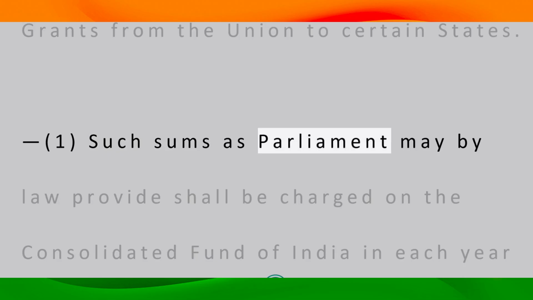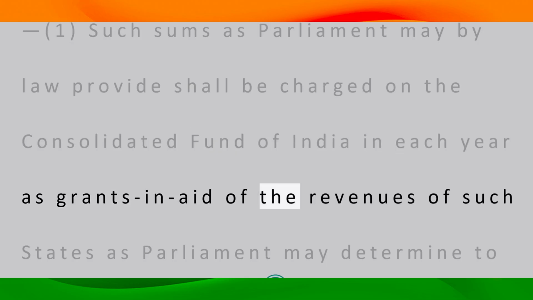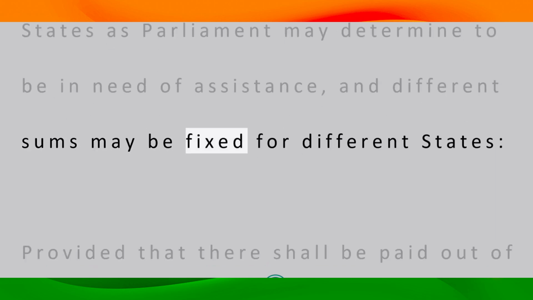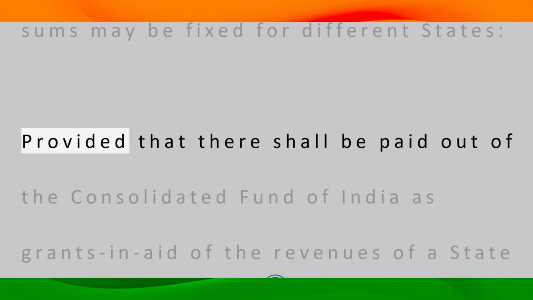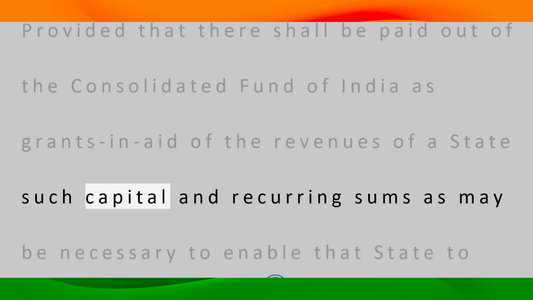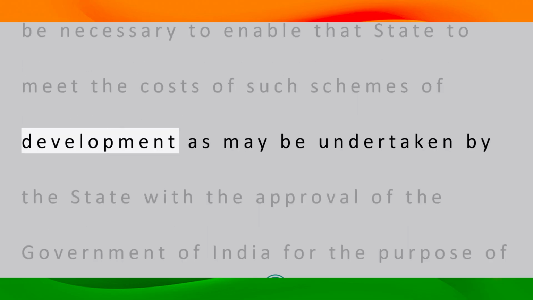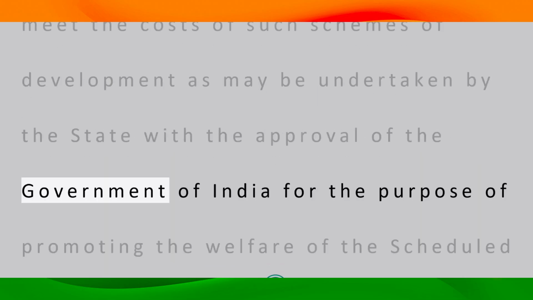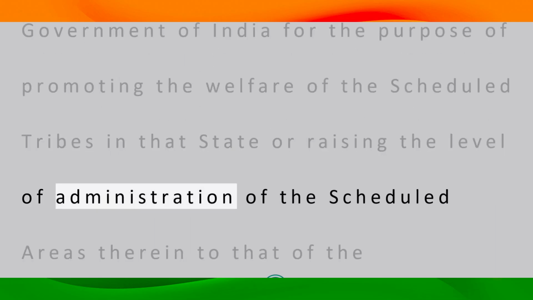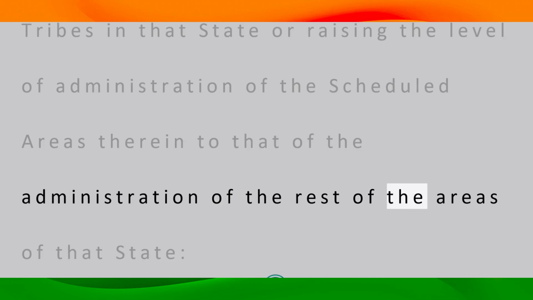1. Such sums as Parliament may by law provide shall be charged on the Consolidated Fund of India in each year as grants in aid of the revenues of such states as Parliament may determine to be in need of assistance, and different sums may be fixed for different states, provided that there shall be paid out of the Consolidated Fund of India as grants in aid of the revenues of a state such capital and recurring sums as may be necessary to enable that state to meet the costs of such schemes of development as may be undertaken by the state with the approval of the Government of India for the purpose of promoting the welfare of the scheduled tribes in that state or raising the level of administration of the scheduled areas therein to that of the administration of the rest of the areas of that state.